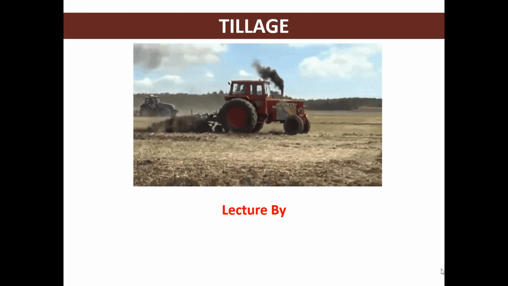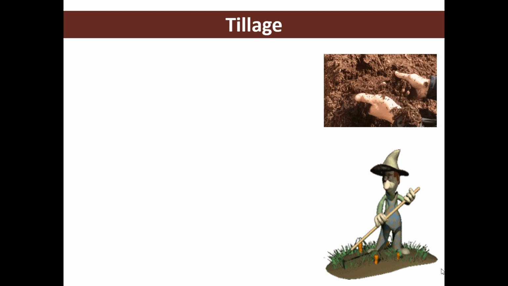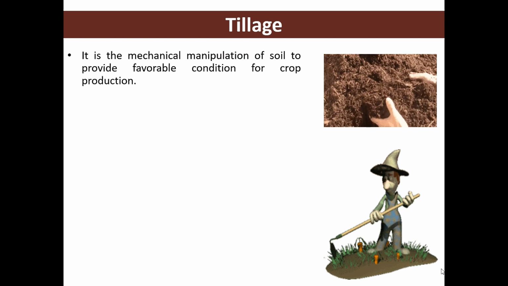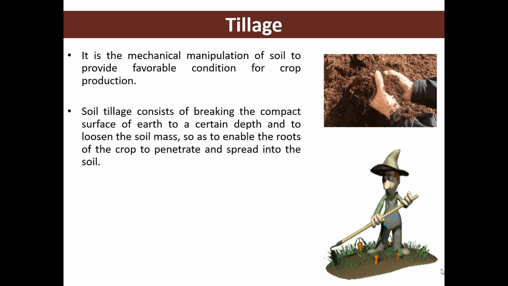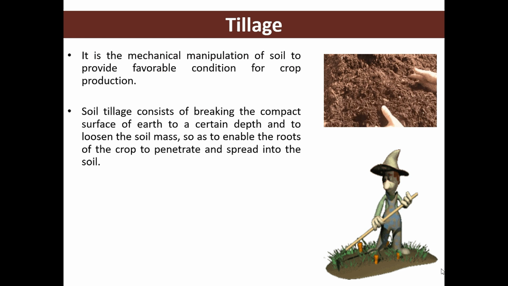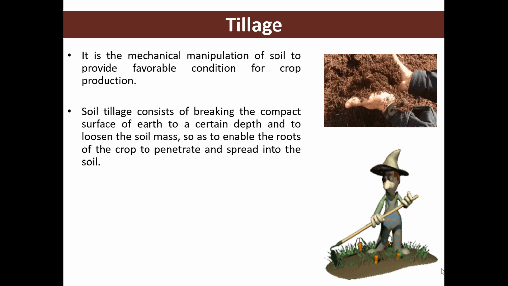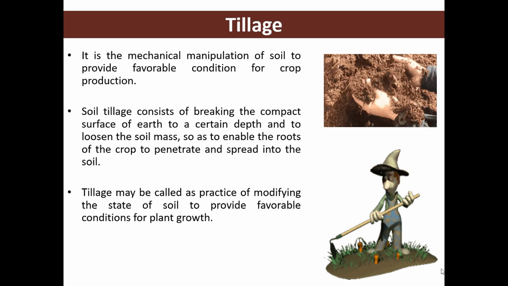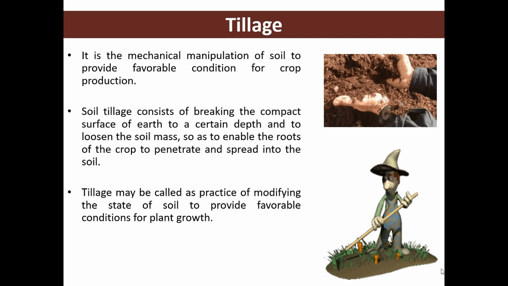What is tillage? We all know that tillage is the mechanical manipulation of soil for favorable crop production. So it is the definition of tillage. It is a mechanical manipulation of soil to provide favorable condition for crop production. So tillage में आखिर होता क्या है? So tillage consists of breaking the compact surface of earth to certain depth and to loosen the soil mass so as to enable the roots of the crop to penetrate and spread into the soil. Tillage may be called as the practice of modifying the state of soil to provide favorable conditions for plant growth.